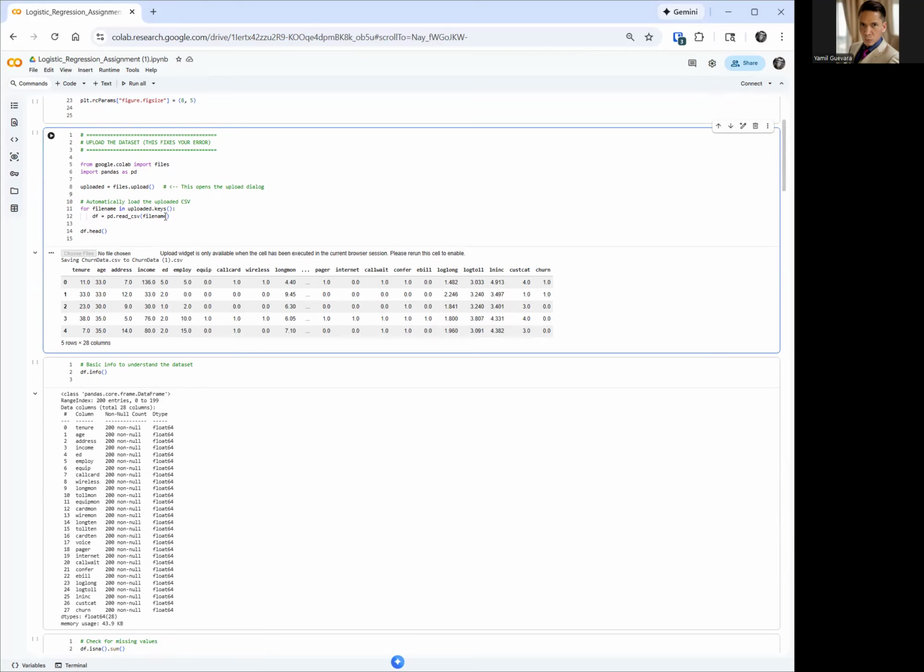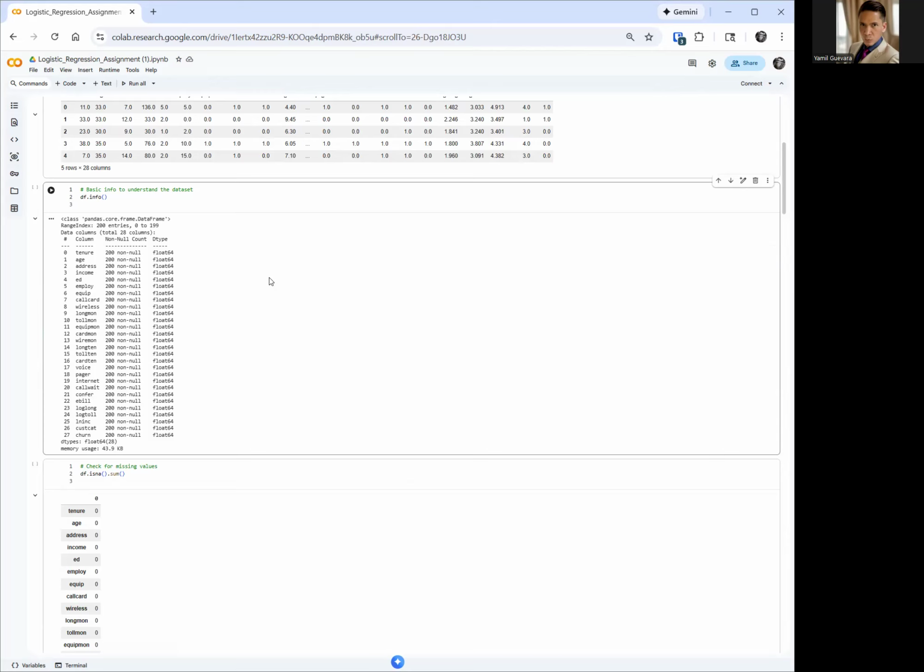And after it imports the CSV file, we want to see the first 5 rows of the data set. That's what this line of code does. We got the first 5 rows, we got the variables, so we can inspect how the data set looks. Then the next block of code, we want to see some information about these features, all these variables. So we got ds.info, and we see that all of them are float, meaning they all have decimal points. And is that true? Yeah, they're all decimal points.